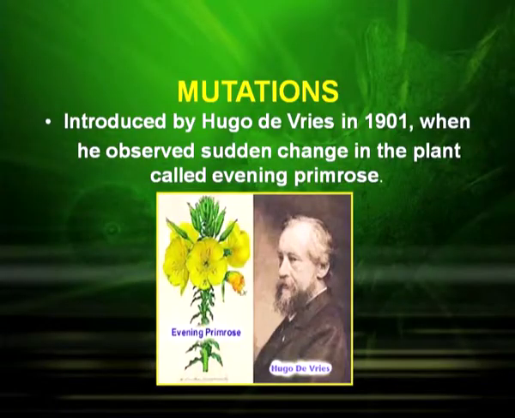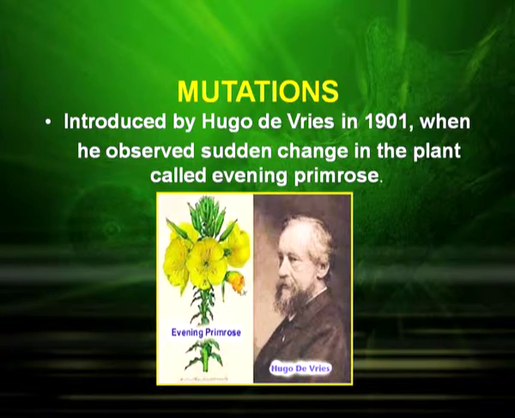Now what are mutations? You must have seen different populations having different kinds of human beings, which are the major source of genetic variations. Second, these variations help to survive. The term mutation was introduced by Hugo de Vries in 1901 when he observed a sudden change in the plant called primrose.